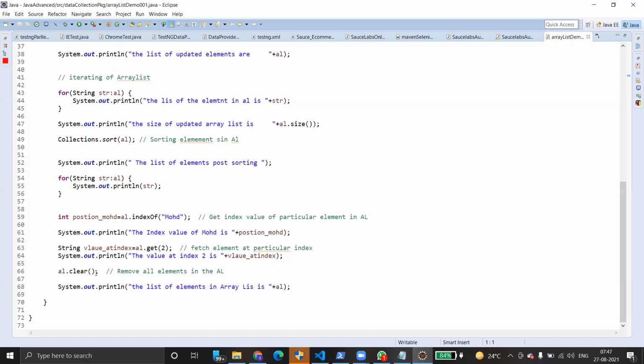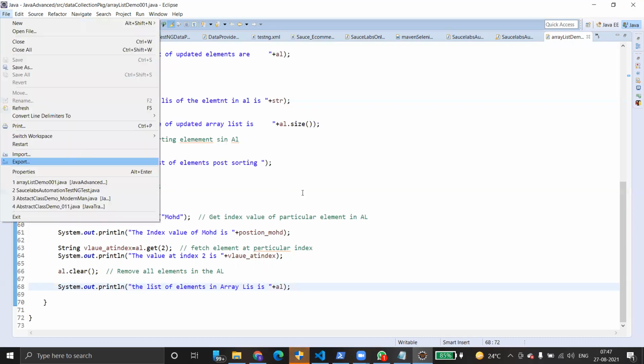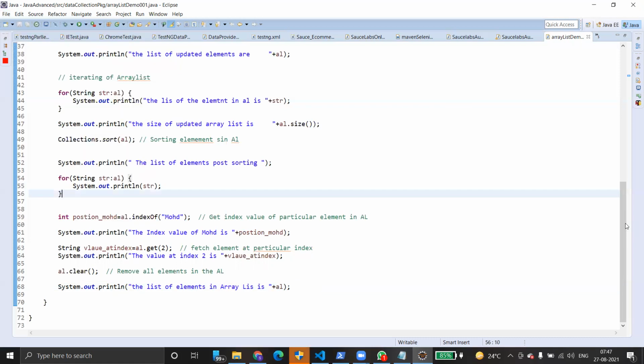It clears all the elements and finally prints the values here. Anyway, I will create a small demo. So these are the operations we perform on an array list.